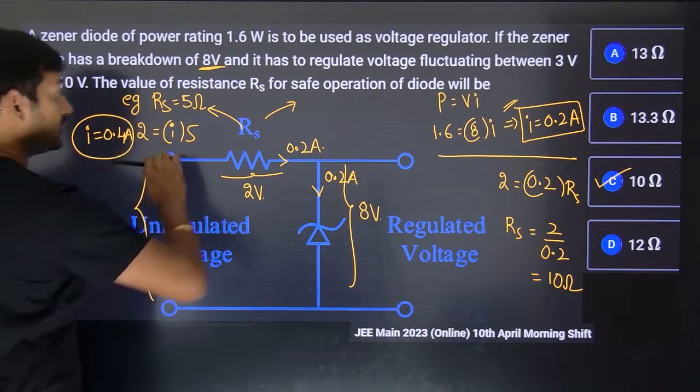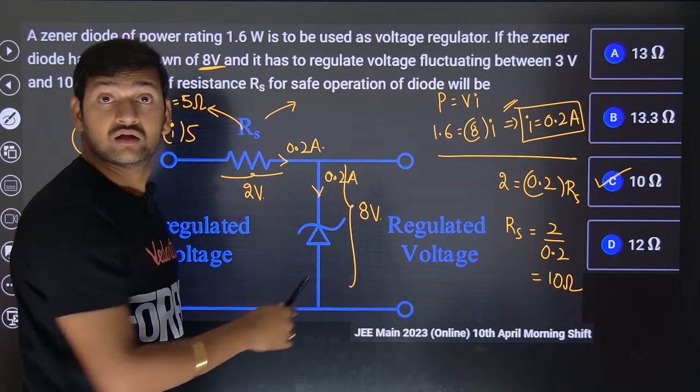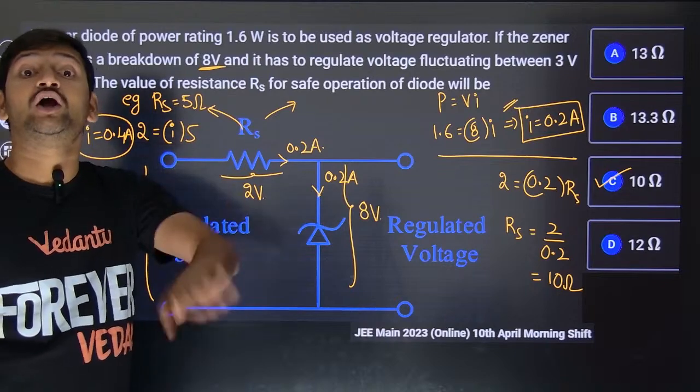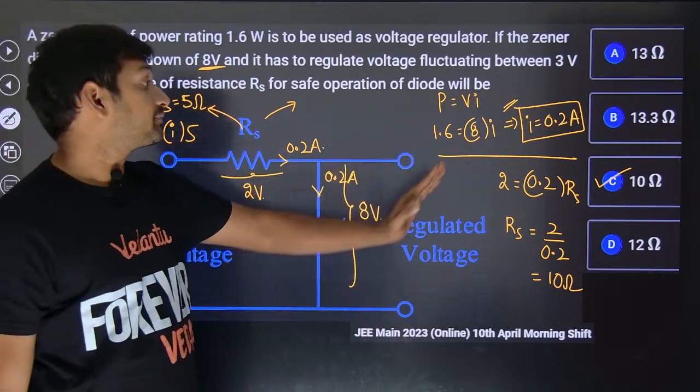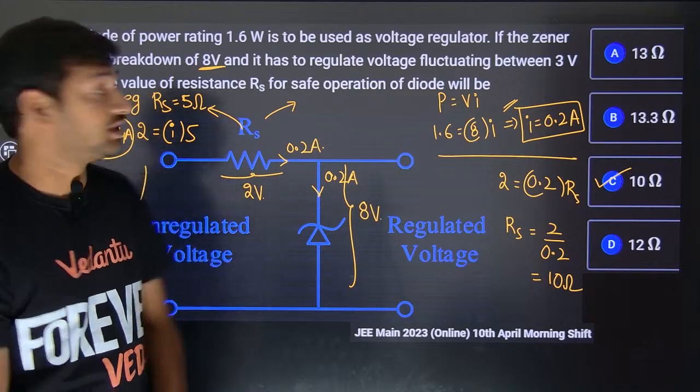If 0.4 amps is flowing, that 0.4 should go through the Zener diode, which is not safe. So the resistance should not be less than 10 ohms.